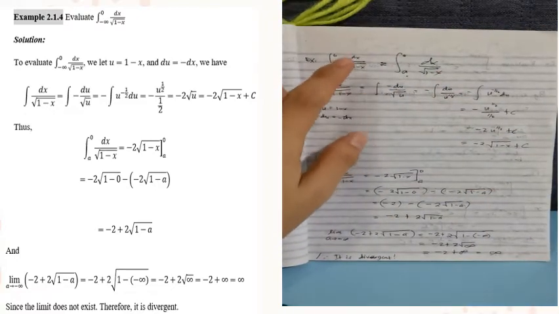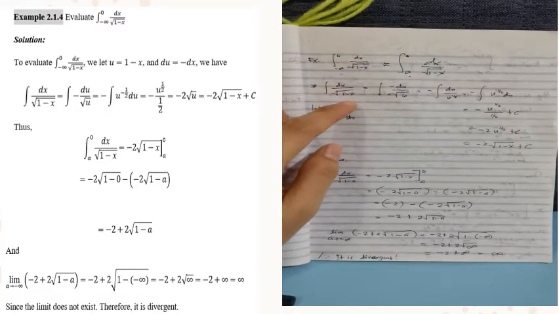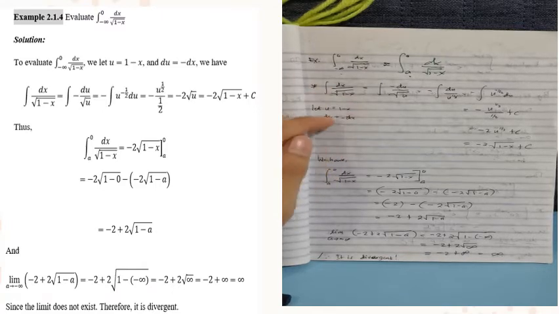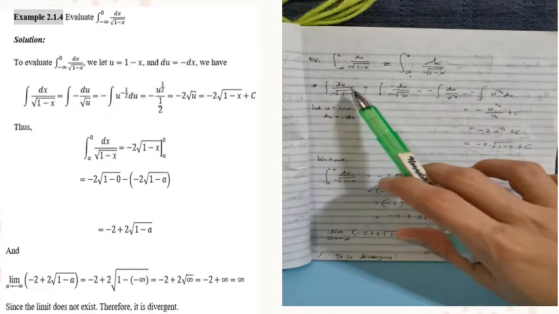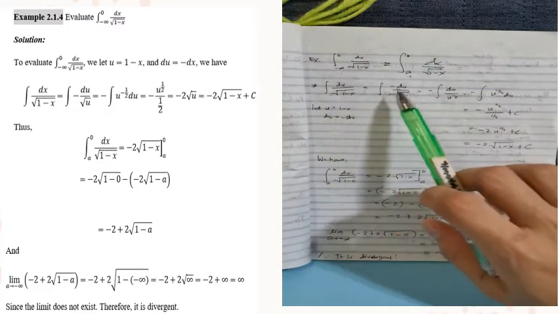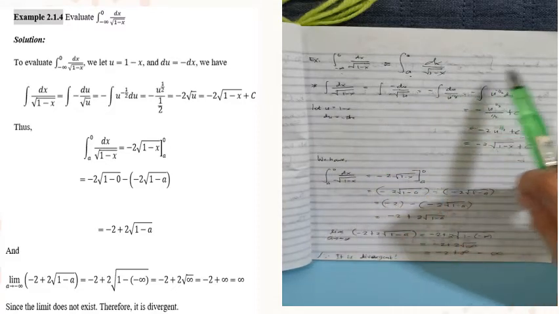Before that, let's integrate dx over the square root of 1 minus x. We can let u equal 1 minus x, and then du equals negative dx. Substituting, we replace dx by negative du, and the square root of 1 minus x is the square root of u.